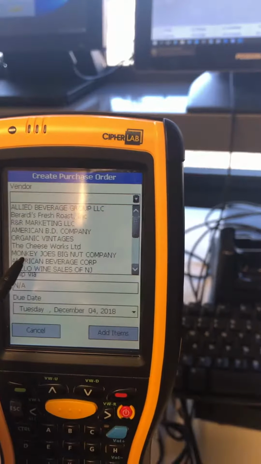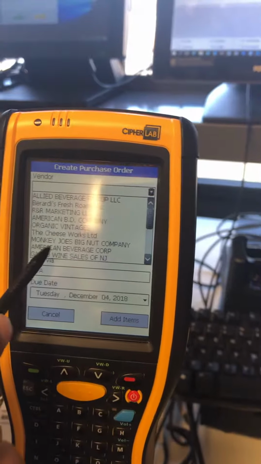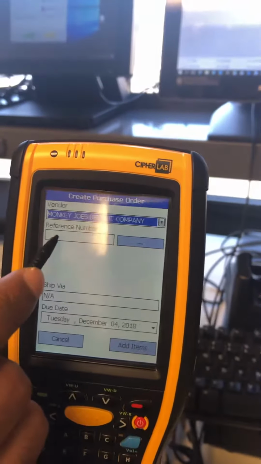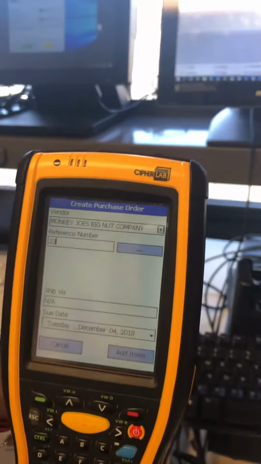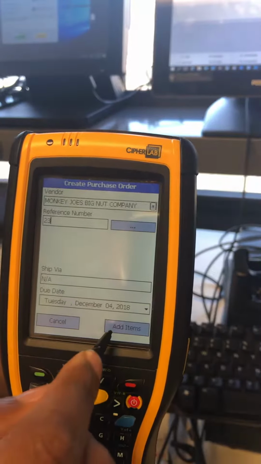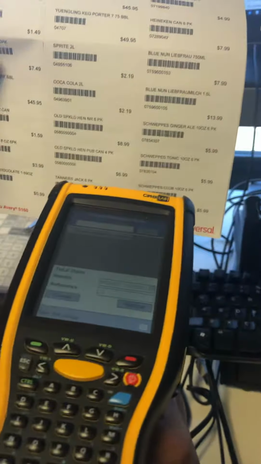And we're going to take a look at our vendors. You'll have to add your vendors before doing this. So we're just going to select any vendor. And we're going to put in a reference number. And then we're going to start scanning whatever items are relevant to this purchase order.